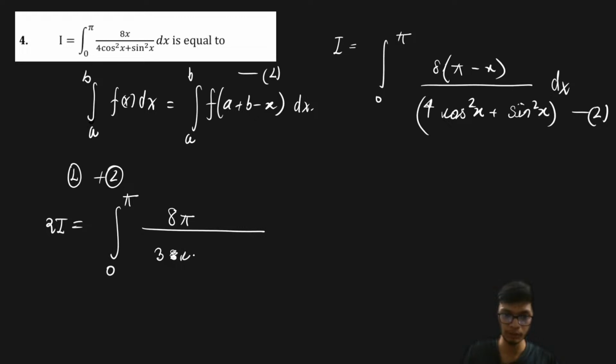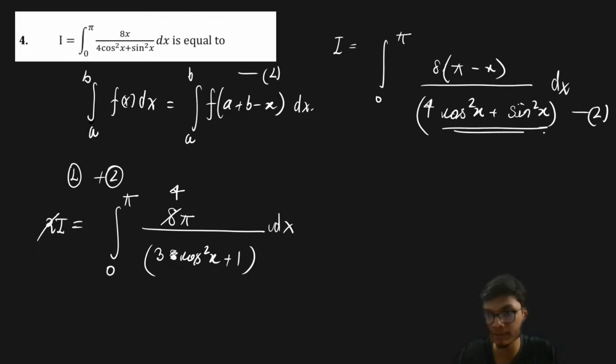So this is basically going to be equal to 3 times of cos square x plus 1. Very simplified, right? Now in order to solve it further, these 2 times gets cancelled out, so we're going to get 4 pi of it. Now in order to simplify this part, interestingly what you can also do is take cos square x as common.